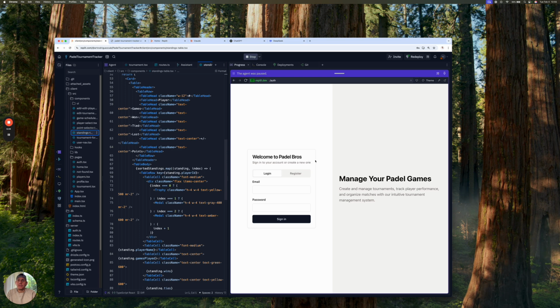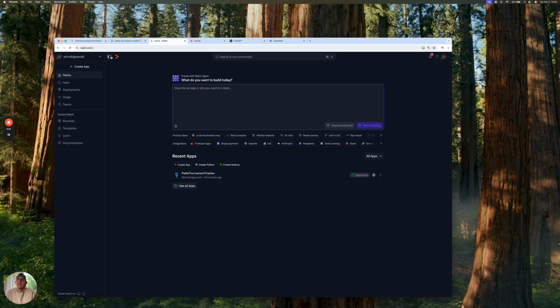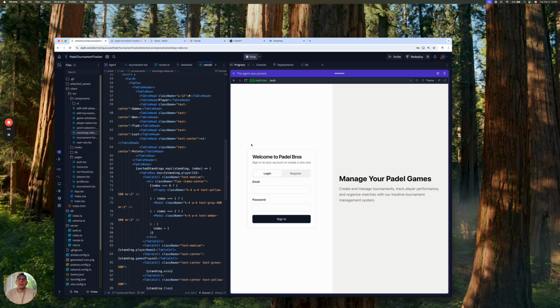Today I want to talk about artificial intelligence, no code tools, and AI agents. Essentially, what my thoughts are, how they work, and if I think they can be helpful to your software development flow. So as you can see here, for this tool, I used a tool called Replit. Replit lets you work with an agent, which you essentially just tell what you want. So here you can tell it, I want to build an app that can track tournaments, paddle tournaments more specifically.